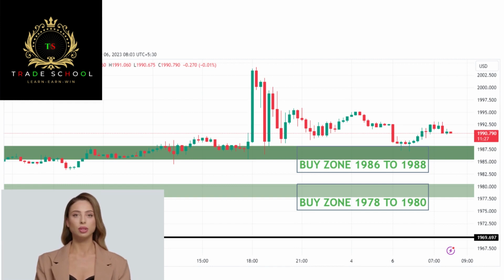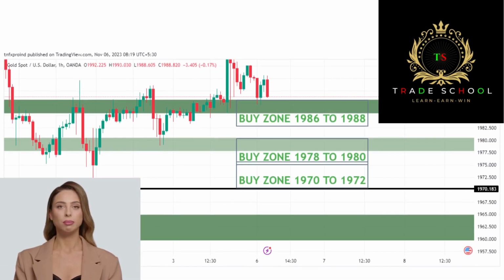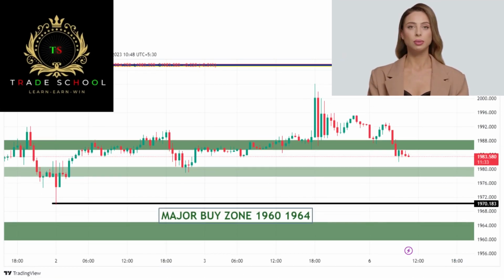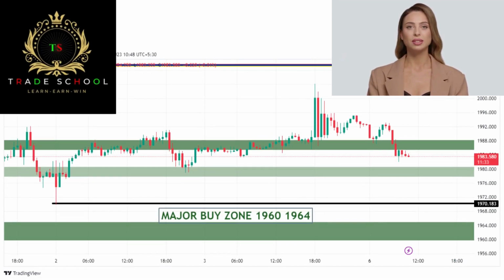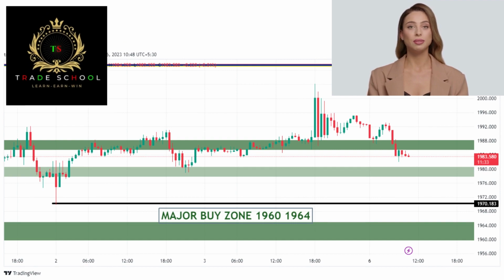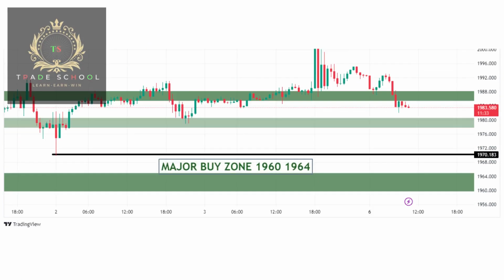After NFP, gold showed an erosion, and now again it's in retracement. We have marked the buy zone in the range of 1978 to 1980. You can buy from the range. We also marked another buy zone in the range of 1970 to 1972. Previously, gold got support from this key level. And our final and major buy zone is in the range of 1960 to 1964. It was a good support area.